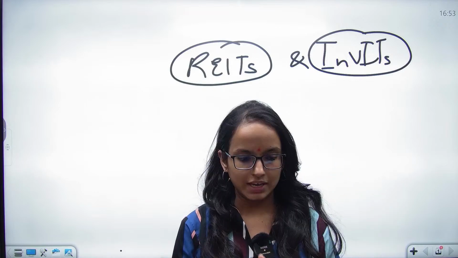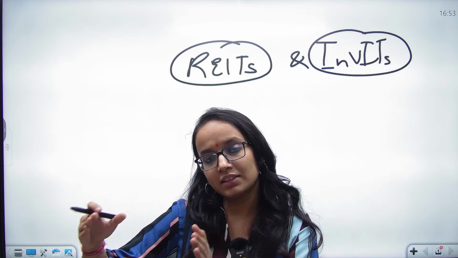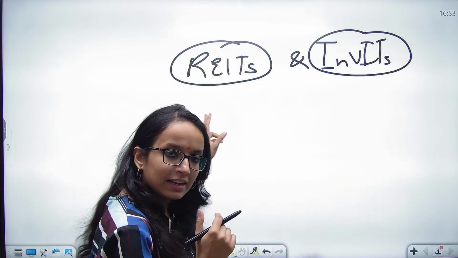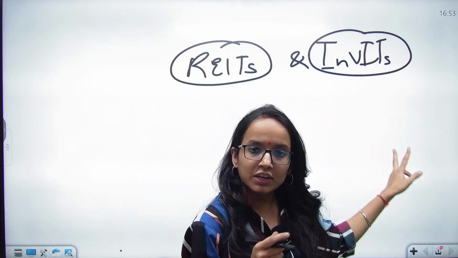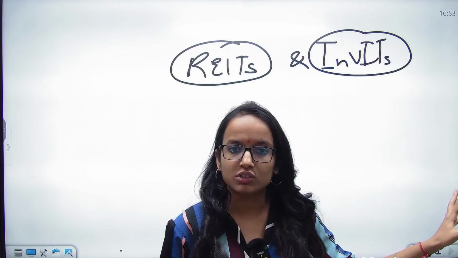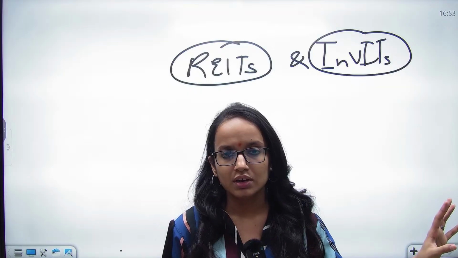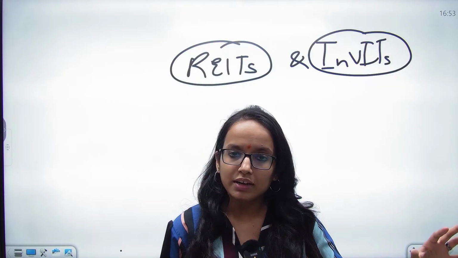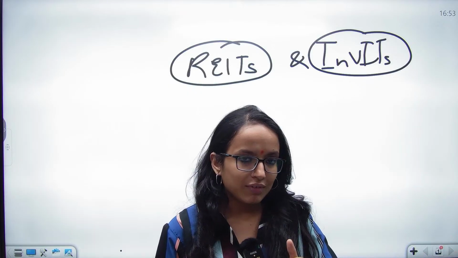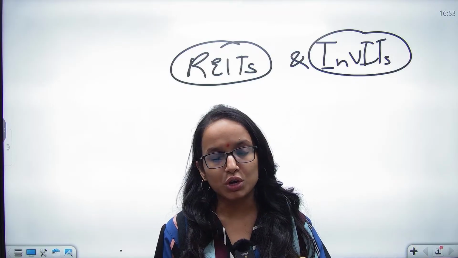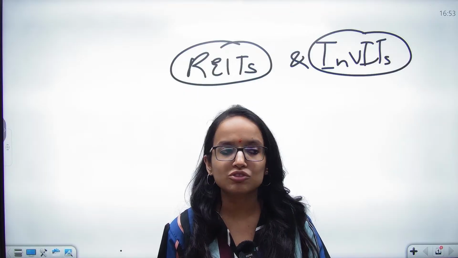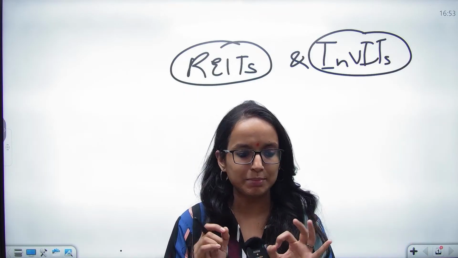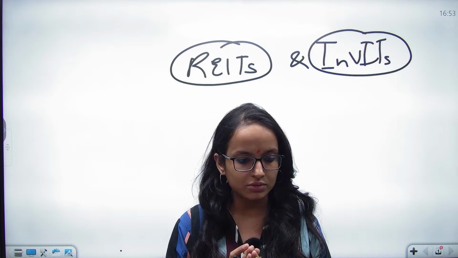They pool the investors' money and invest into REITs, real estate investment trusts, so real estate properties, and InvITs, infrastructure trusts, infrastructure based properties or infrastructure based capital, right? So this is a way where investors can get benefit out of real estate properties or infrastructure projects without actually owning them. This is the basic concept. I hope you have understood that, right?